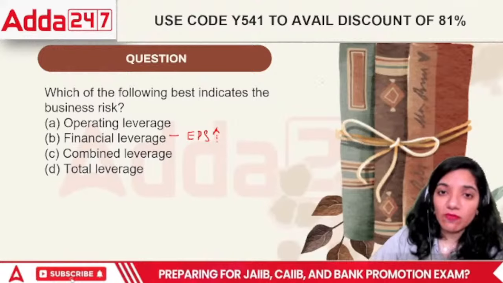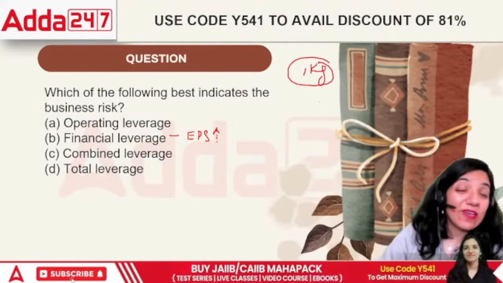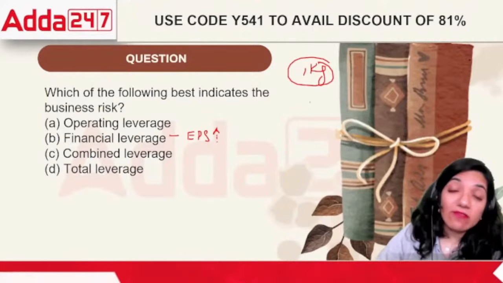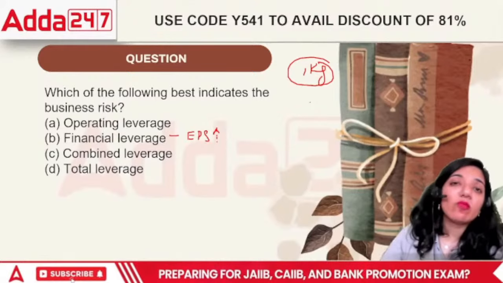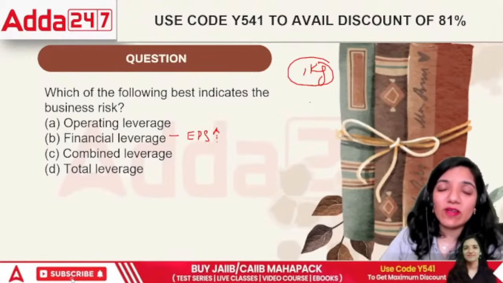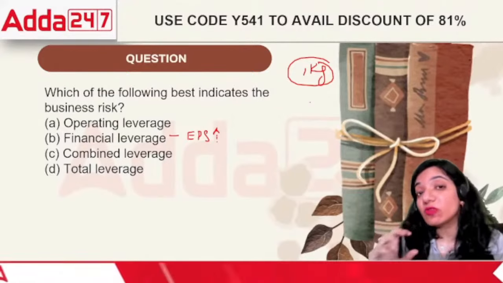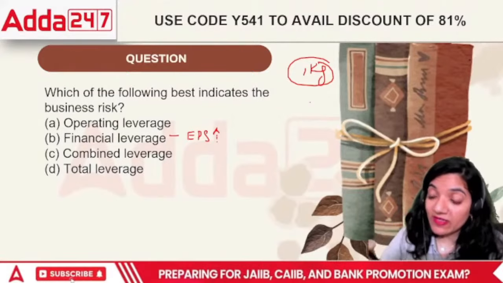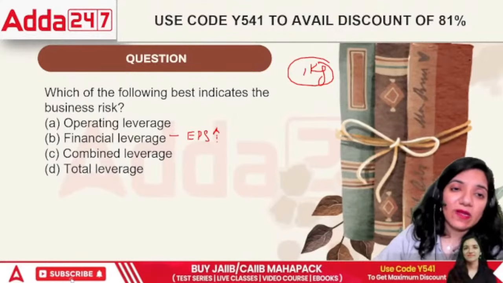If there's a cake of 1 kg and only 3 people are eating it, everybody will get one third of it. If the number of people increases and the cake is the same, then even if they are bringing more and more capital, technically, you're not getting much. So you will try to keep the number of people limited, but you will increase the size of the cake.